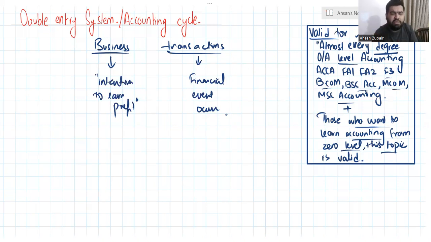For example, I sold this marker to a customer. I said, take this marker and in return, give me money. Obviously, he will pay the money and I will give the marker. This is a transaction, and this is a direct financial transaction, as the customer paid me the money at the time that I sold the marker.